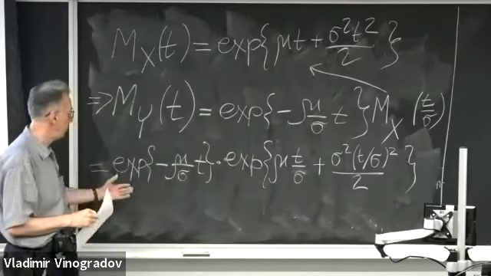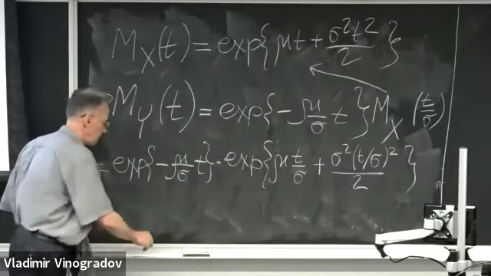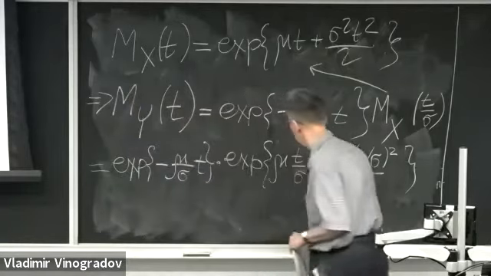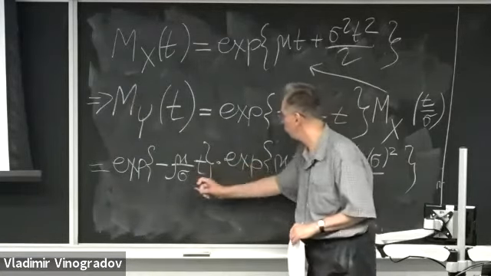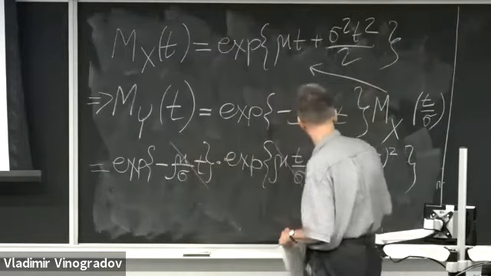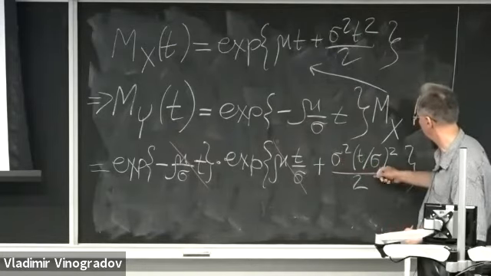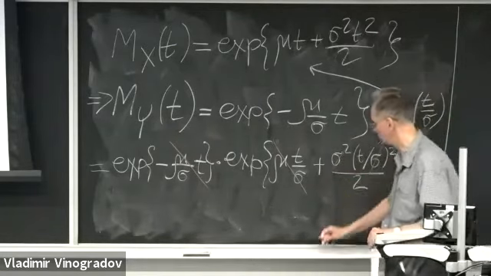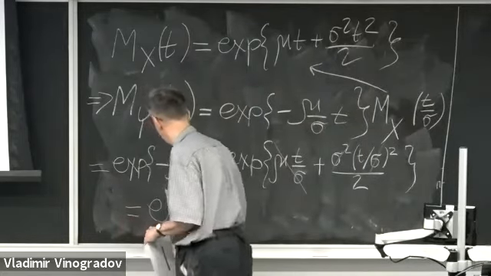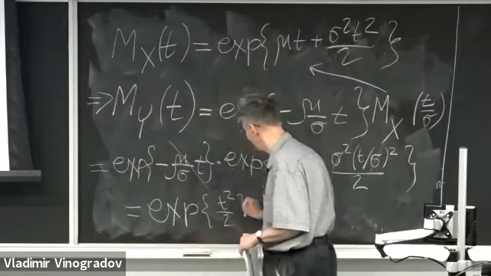We multiply these exponentials, but we just need to add the exponents. So negative mu t over sigma and positive mu t over sigma cancel out. Sigma squared in the numerator and sigma squared in the denominator also cancel out. And what we obtain at the end is simply the exponent of t squared over 2,